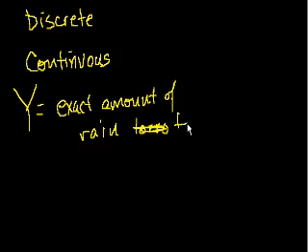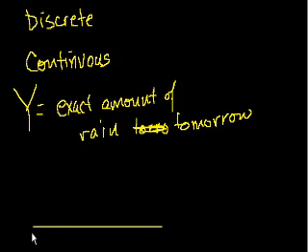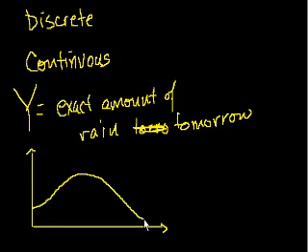And let's say I don't know what the actual probability distribution function for this is, but I'll draw one and then we'll interpret it, just so you can think about how you can think about continuous random variables. So let me draw its probability distribution, or they call it its probability density function. And let me draw it like this. Let's say it looks something like this. Yeah, like that. All right, and then I don't know what this height is.